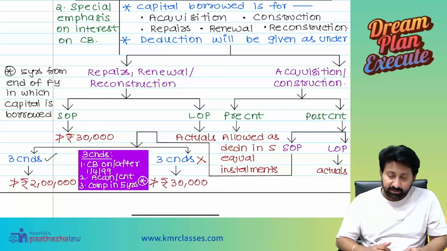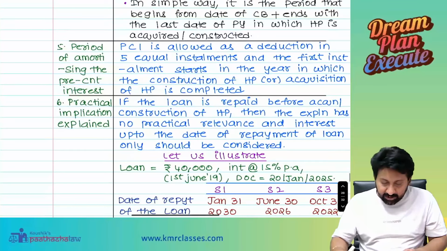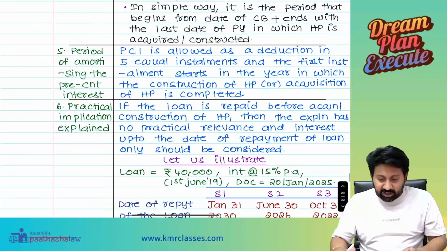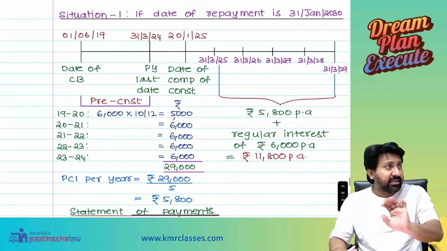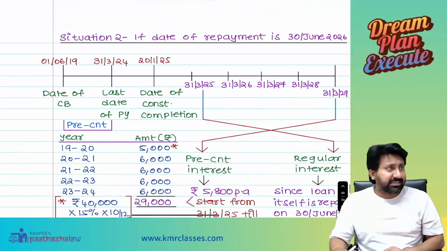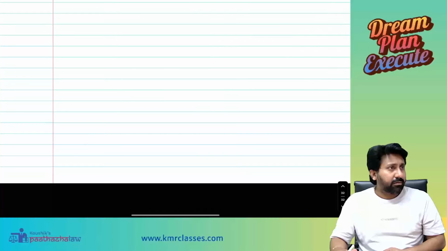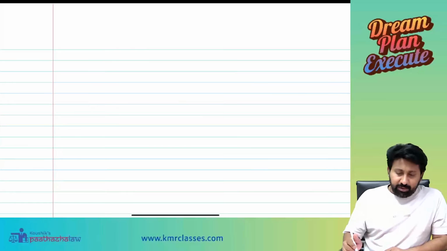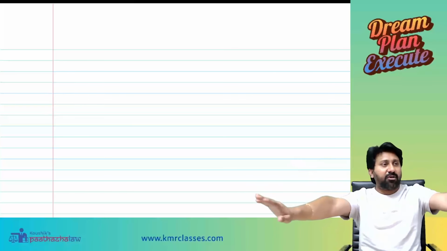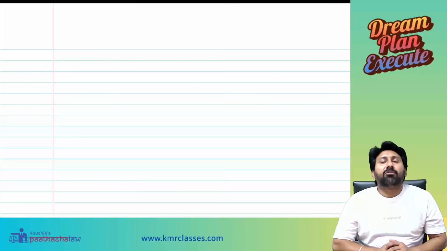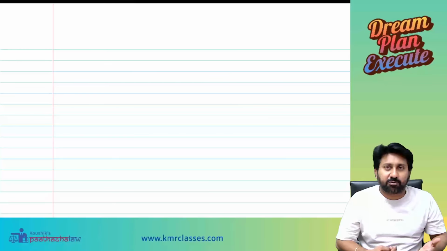Yes, sir. So now we are done with all kinds of adjustments. These are all pre-construction interest, different illustrations I created for the regular class. Generally, if you have the document, you can see this. Now I am not going to do this. In principle, all the concepts of income from house property we have covered. The only work pending for us is to do some RTP questions, MTP questions and past exam questions.